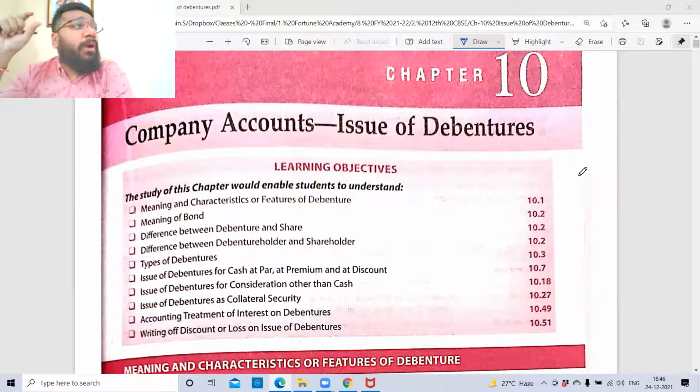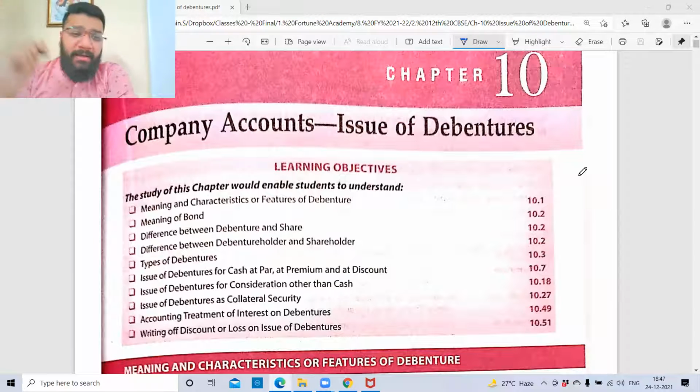So we are discussing the concept of debt, and more specifically how we do the accounting treatment for debentures. A debenture is a kind of loan, money that a company takes from a person, and to that person the company issues a document called a debenture certificate. The debenture certificate will consist of all the details: what amount has been taken, how many debentures have been issued, what is the face value, when the money is going to be repaid, when the interest is going to be paid, and what the interest rate is. Everything will be mentioned in detail in the debenture certificate. It is exactly like your share certificate, right?